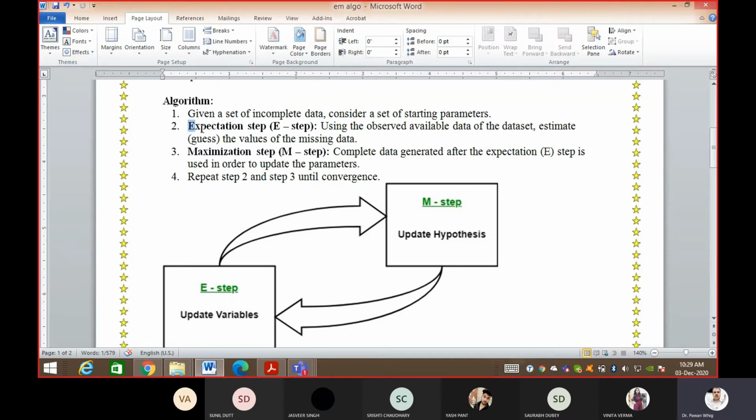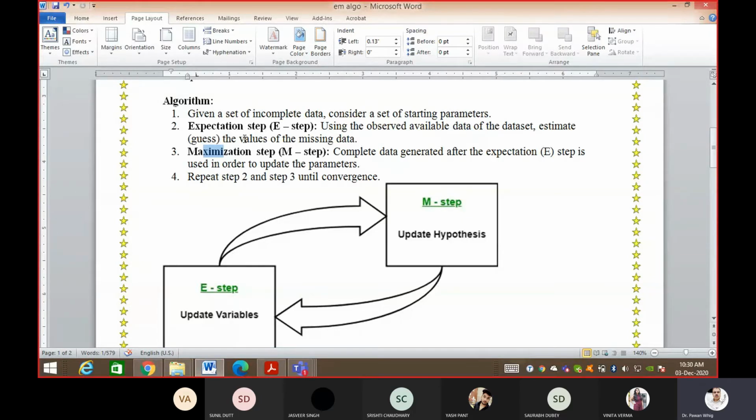We do the expectation by simply using a probabilistic approach. Then you maximize. That is what we call the M step. The complete data generated after the expectation step is used in order to update the parameters, and then repeat steps 2 and 3 until the data converges.